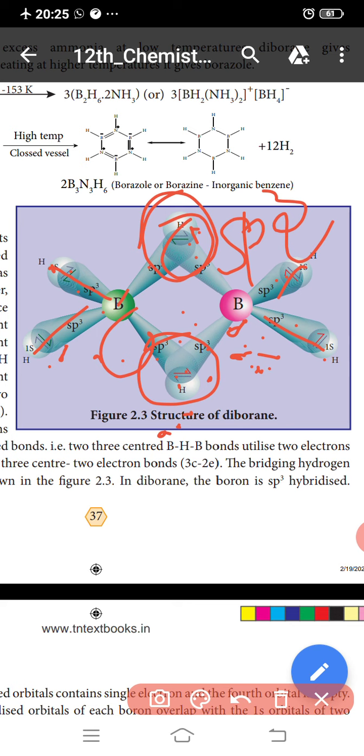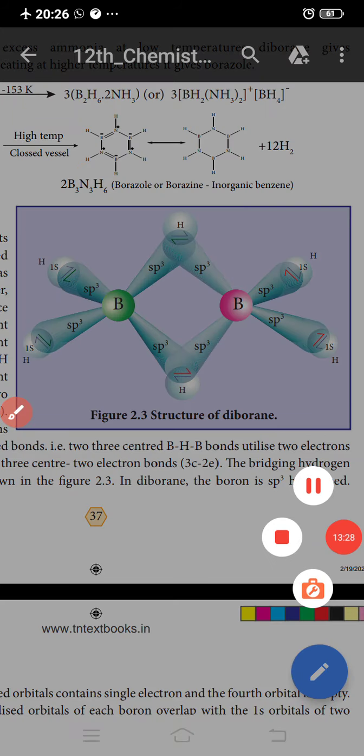Two of the half-filled orbitals of each boron overlap with the 1s orbitals of 2 hydrogens to form 4 terminal bonds, leaving one empty and one half-filled hybridized orbital on each boron for the 3-center 2-electron bonds. The boron-hydrogen-boron bond formation involves overlapping the half-filled hybridized orbital of one boron, the empty hybridized orbital of the other boron, and the half-filled 1s orbital of hydrogen. This is the structure of diborane.